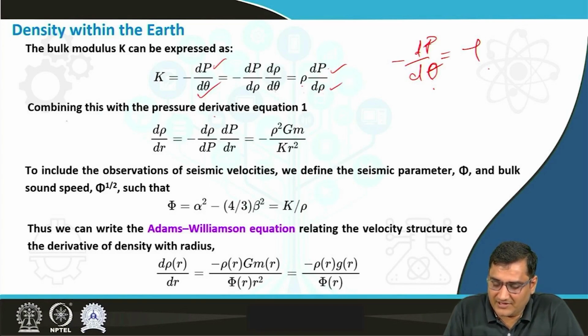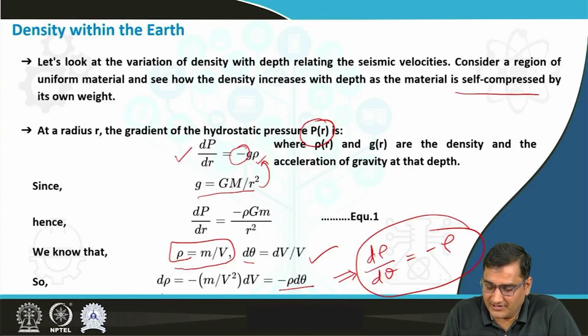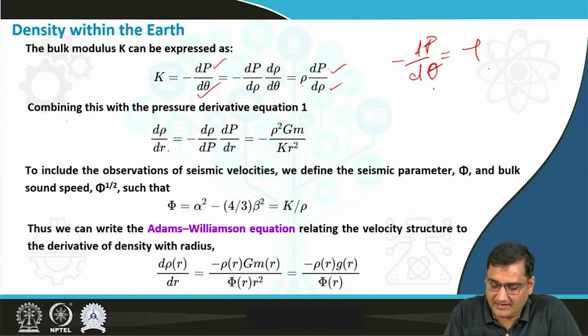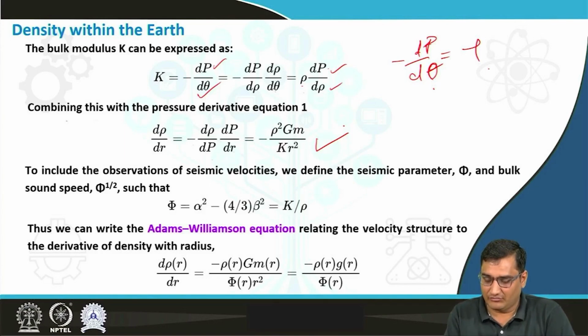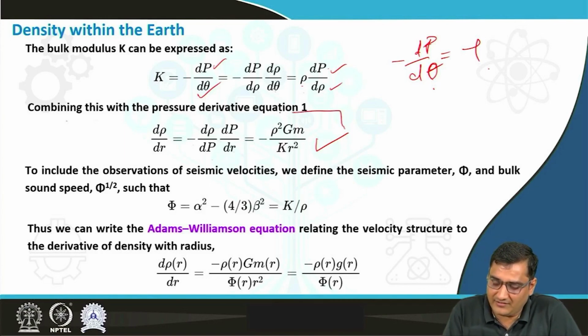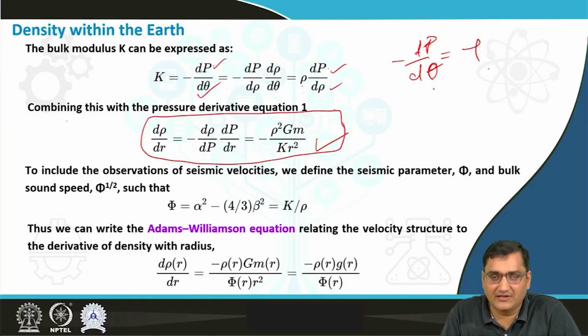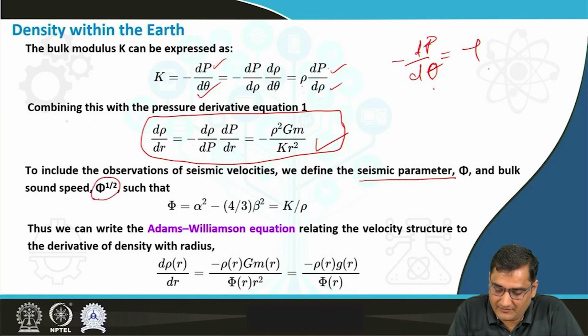Combining this with the pressure derivative in equation 1, we get dP by dr equal to minus dP by d rho times d rho by dr. So dP is multiplied on the numerator and the denominator both, and then divided by dr, that will be equal to rho square GM by K r square. Then, in order to link it with the seismic velocities, we are going to define a parameter phi, and the bulk sound speed as phi to the power 1 by 2.